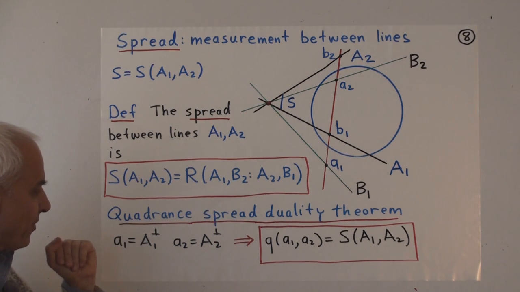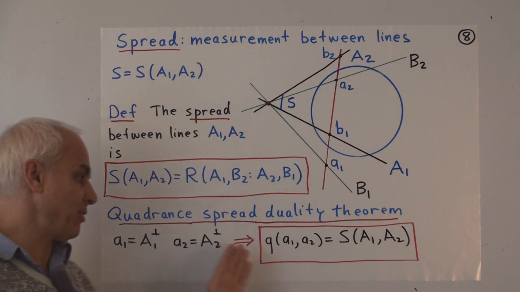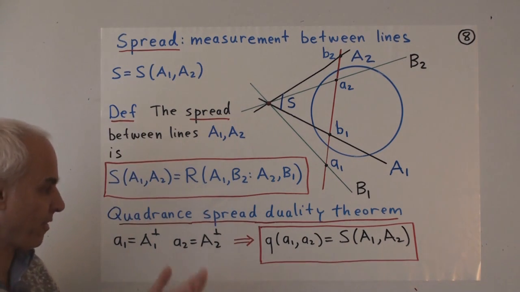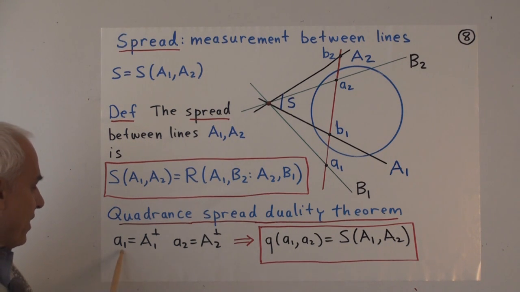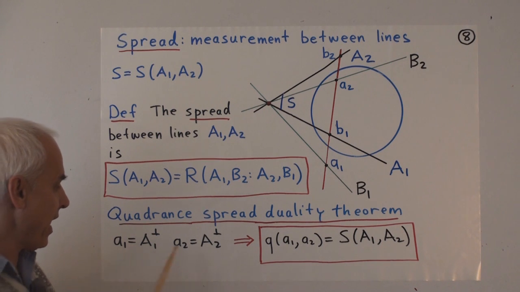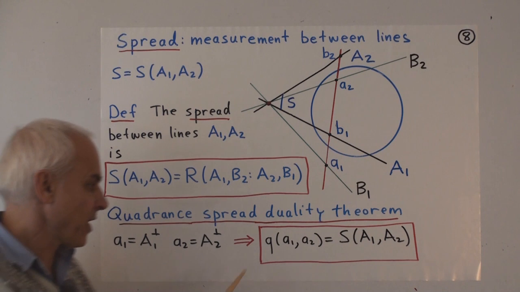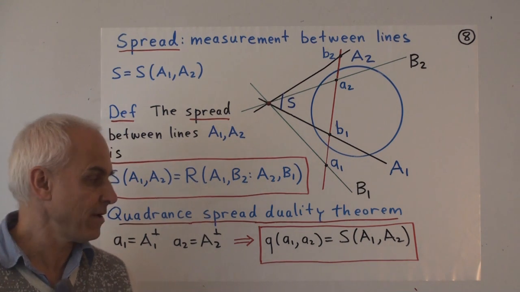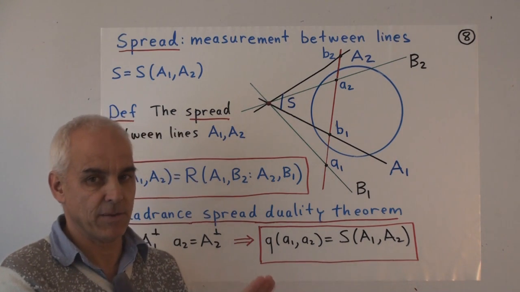Okay, now the duality between points and lines extends to a duality between quadrants and spreads. And here's a very important theorem again. They're all important theorems. The quadrant spread duality theorem says that if little a1 is the dual of the line capital A1 and little a2 is the dual of the line capital A2, then the quadrants between little a1 and little a2, between those two dual points, is the same as the spread between the two lines that we started with.